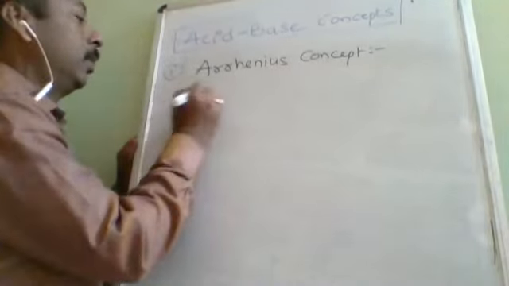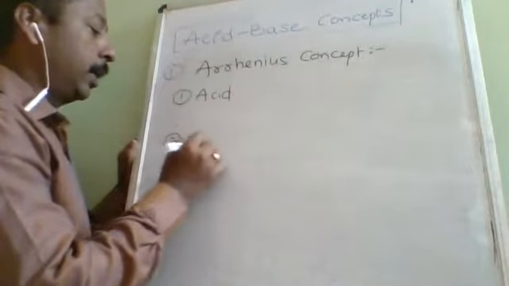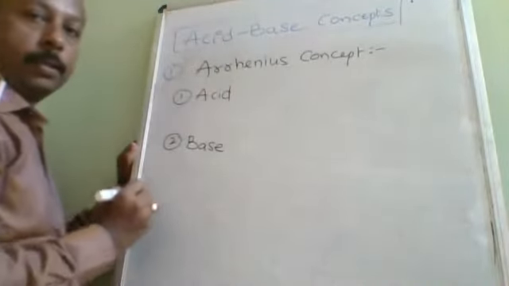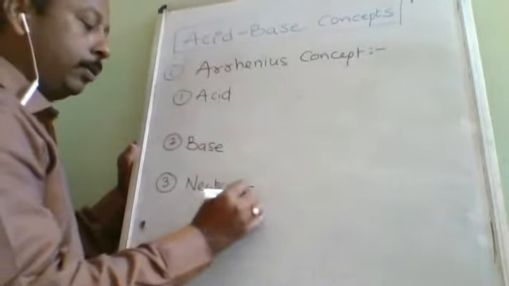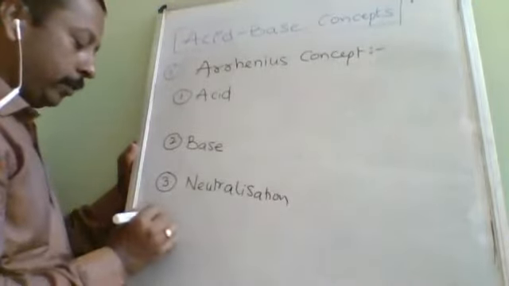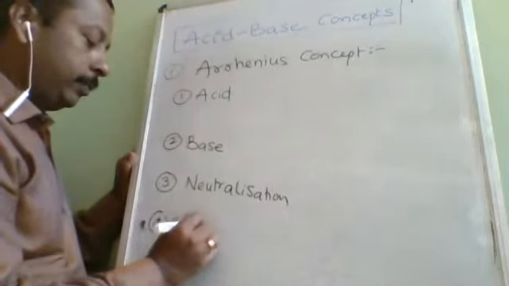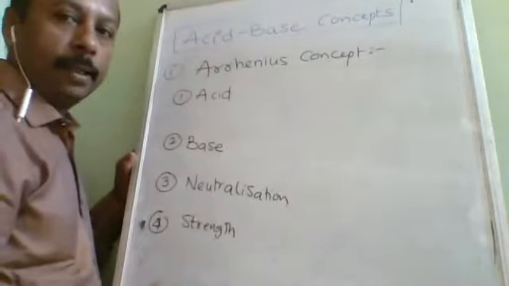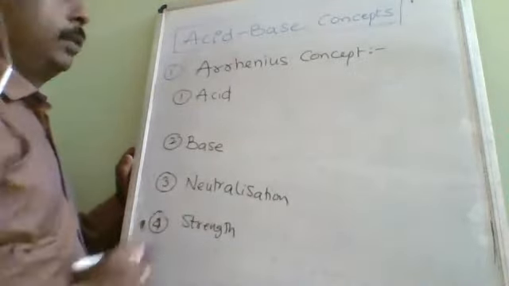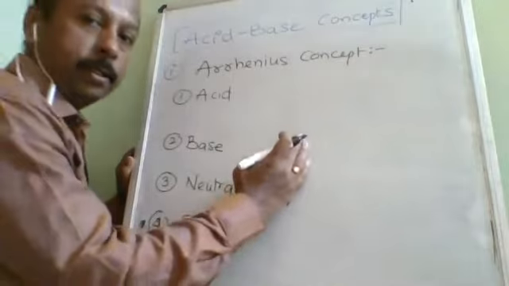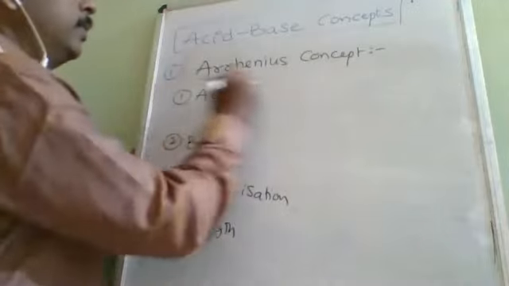The first one is what is acid. The second one, what is base, according to this concept. Third, we are going to discuss what is neutralization. And fourth, we are going to discuss on what factors the strength of acid and strength of base will depend. So these are common points explained in every concept. These headings are going to be the same, only the content we are going to write in them is going to vary.